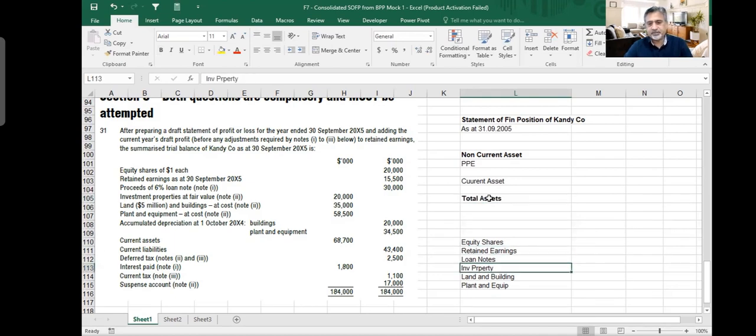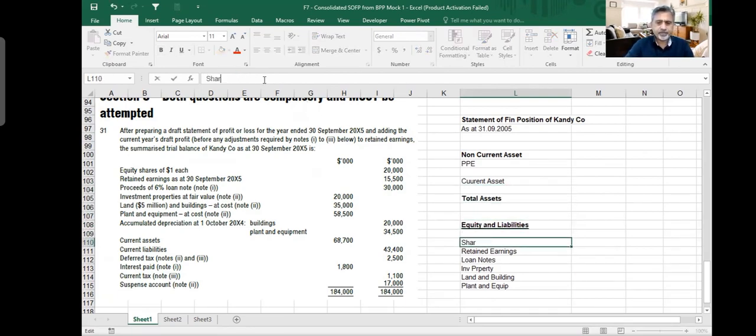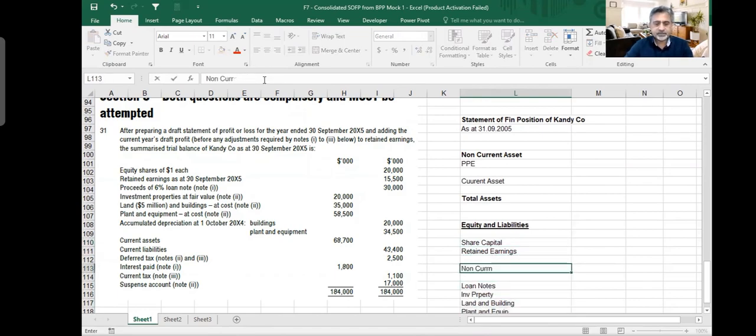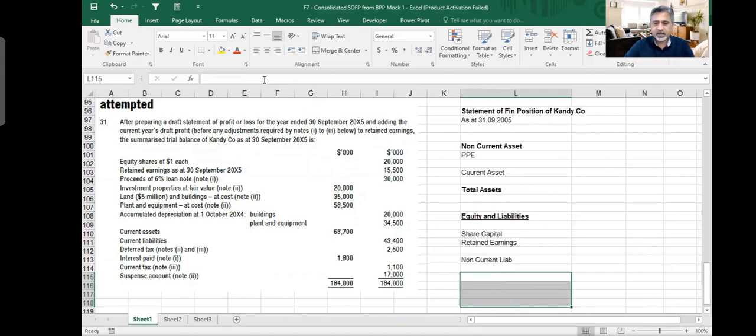That would be simple. Second part, side of the balance, equity and liabilities. In equity and liabilities, you will have your equity, let me just call it share capital. I will call it my retained earnings. Then I have my non-current liabilities, and then I will have my current liabilities.